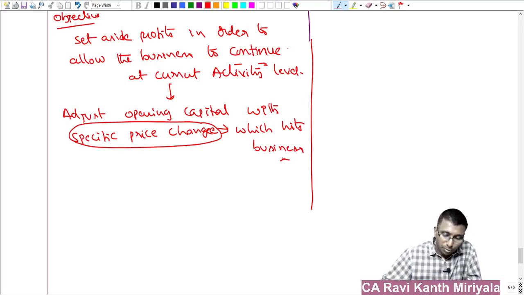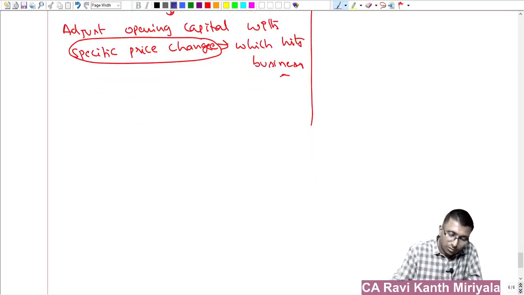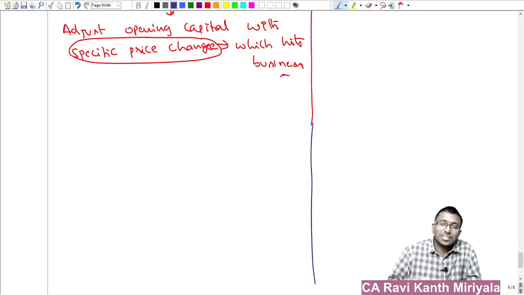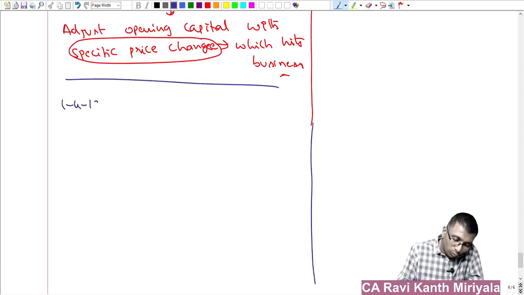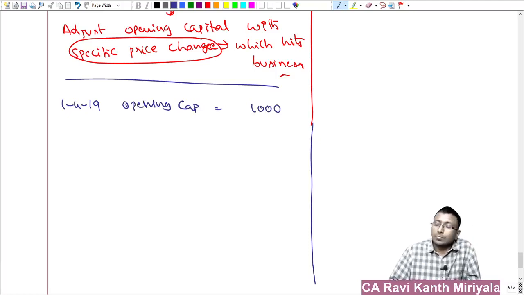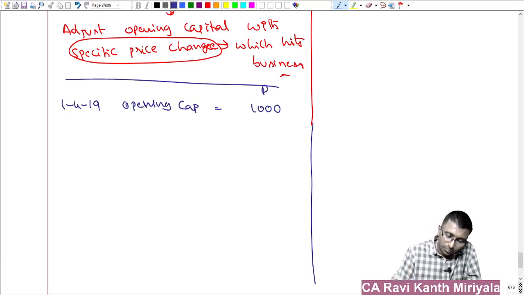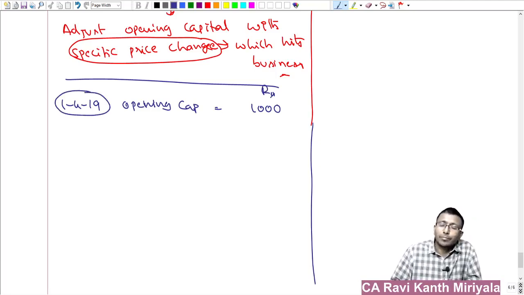Okay, right, base example, yes, understanding purpose, yes, I can make you understand without doubt, but practically, don't think first, because it is theoretical. Say example, let us say on 1/4/2019, assume we started the business with an opening capital of 1000 rupees. Whatever, crores, lakhs, you can take it. Simple example. On 1/4/2019, with 1000 rupees, I'm doing business.